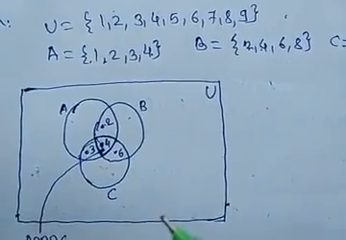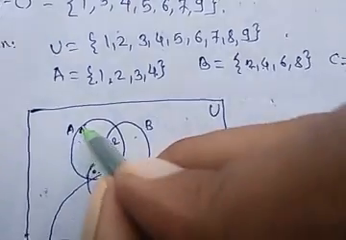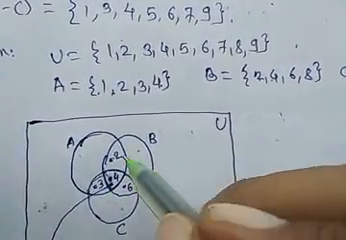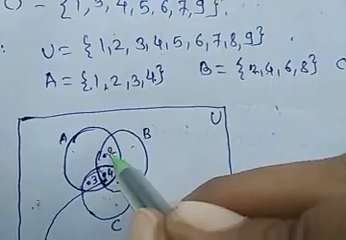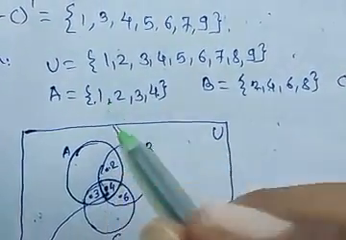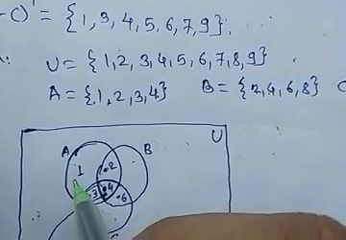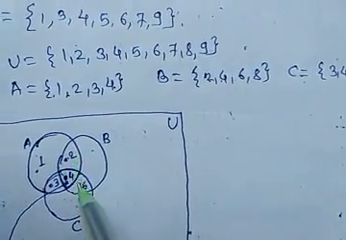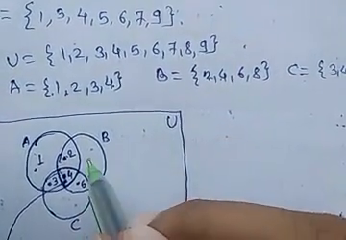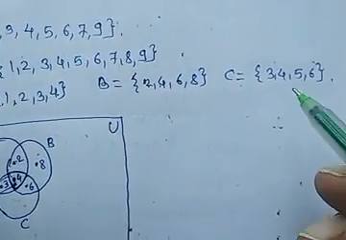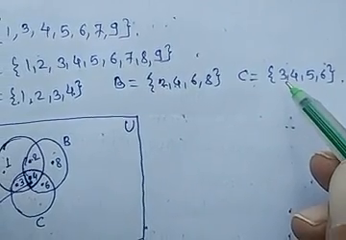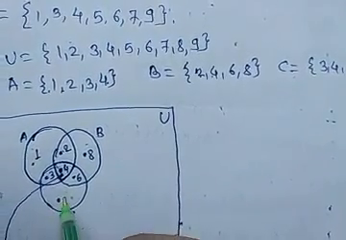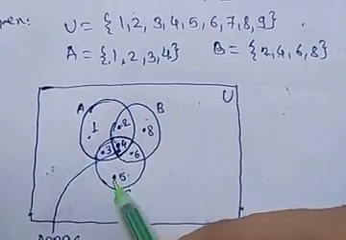Next, now we write the total set A. Here set A's elements 2, 3 and 4 are covered in the common part. The remaining element 1 is not common with the others, so we write here 1. Similarly for B, 2, 4 and 6 are common, and the remaining element 8 is not common, so we write here 8. And similarly for C, 3, 4 and 6 are common elements, and the non-common element is 5, so we write outside 5.